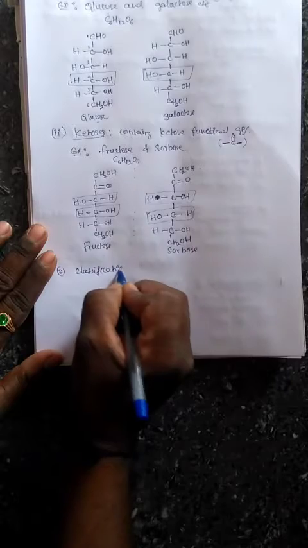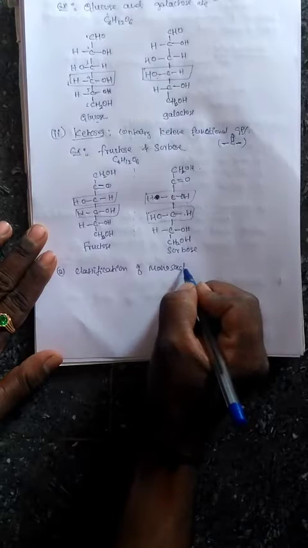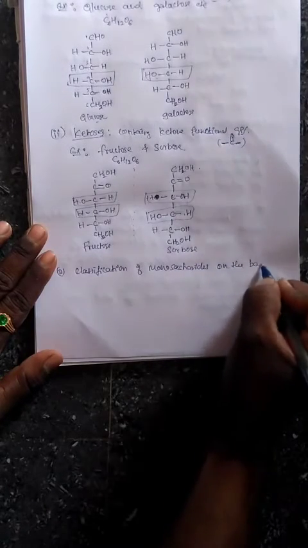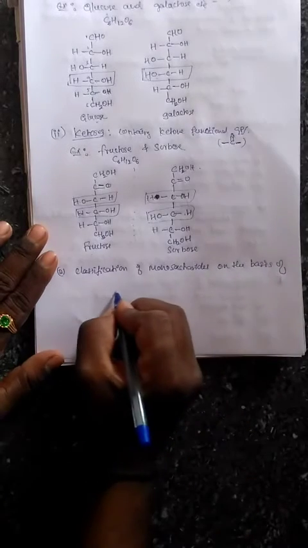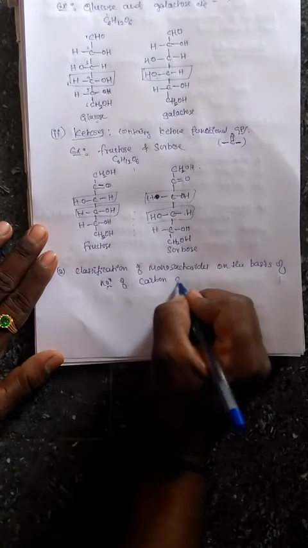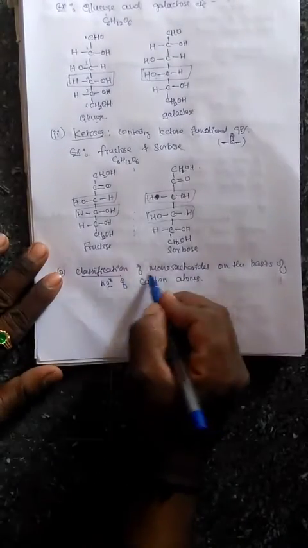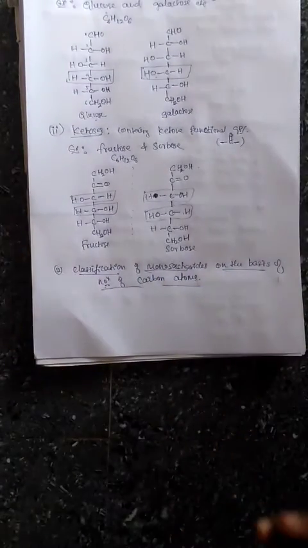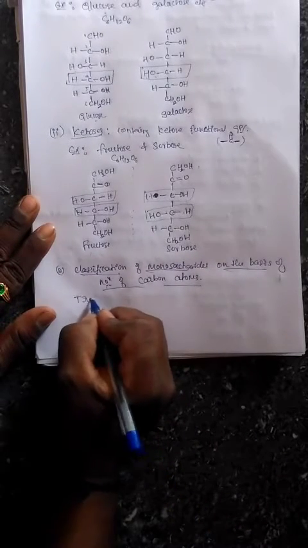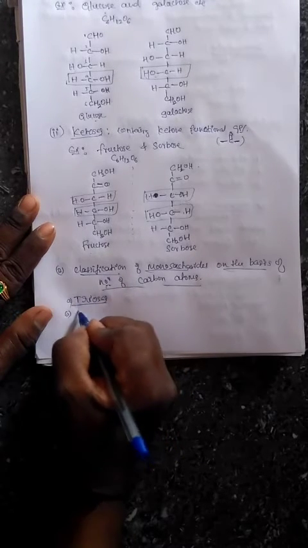Classification of monosaccharides on the basis of number of carbon atoms. Okay, on the basis of number of carbon atoms, the monosaccharides are classified into different types. First one, trioses. Then second one, tetroses.